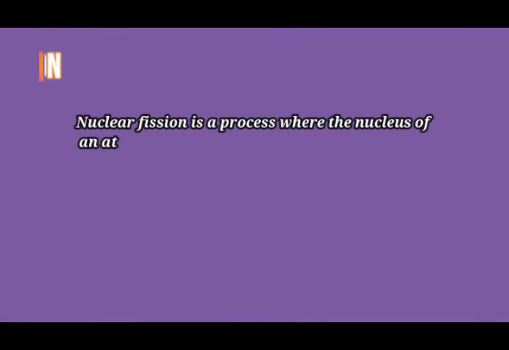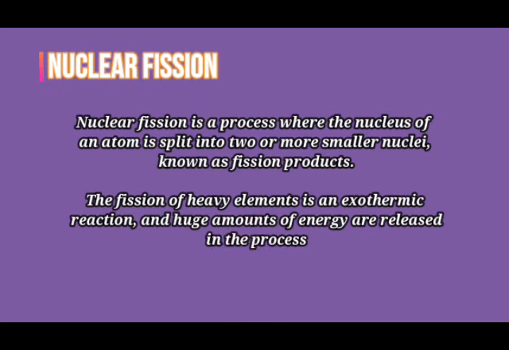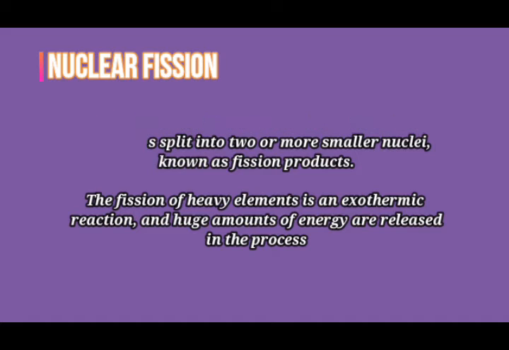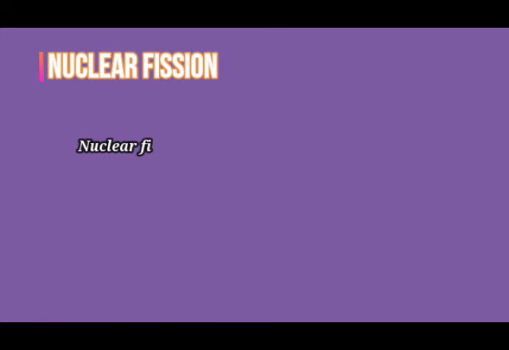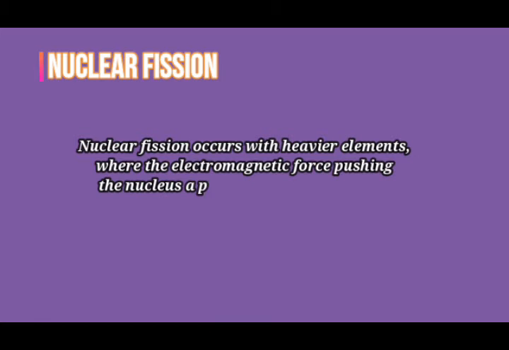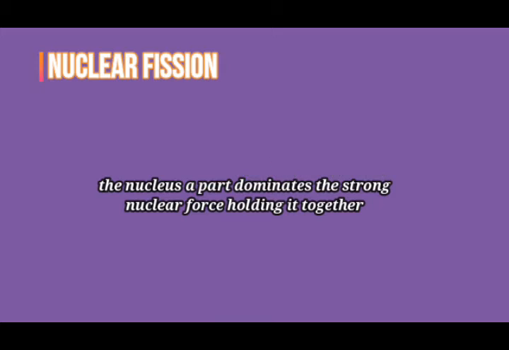Nuclear fission is a process by which the nucleus of an atom is split into two or more smaller nuclei, known as fission products. The fission of heavy elements is an exothermic reaction, and a huge amount of energy is released in the process. Nuclear fission occurs with heavier elements where the electromagnetic force pushing the nucleus apart dominates the strong nuclear force holding it together.